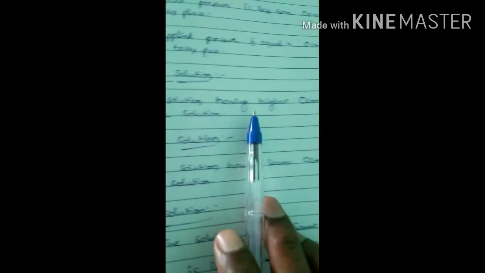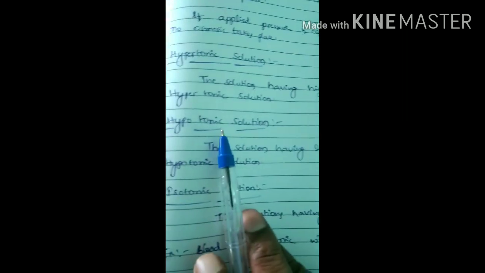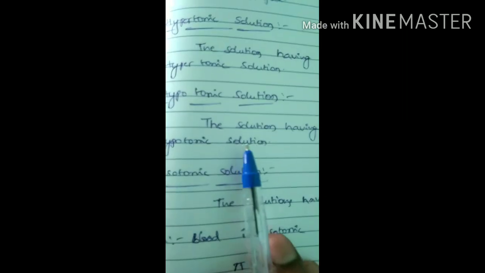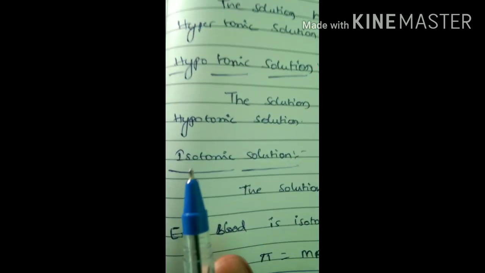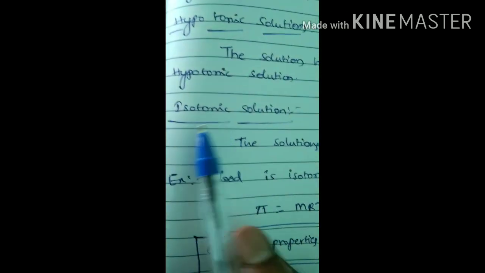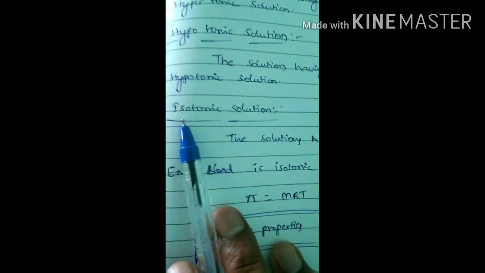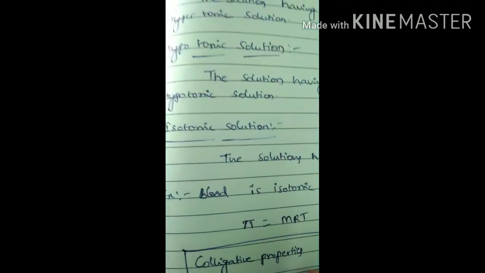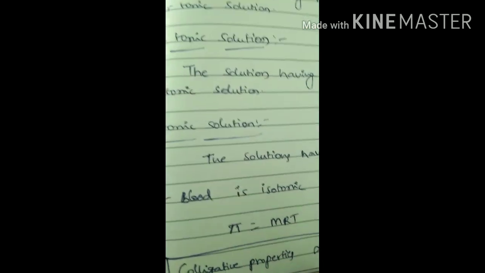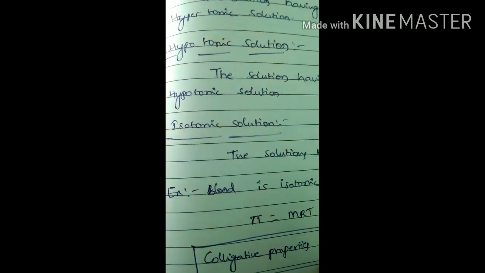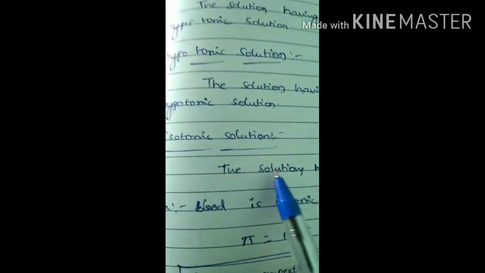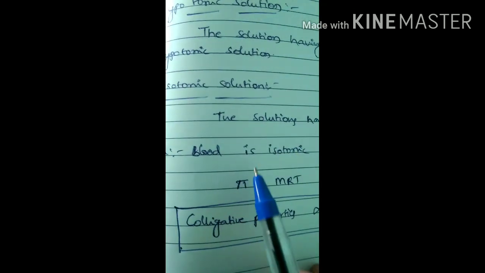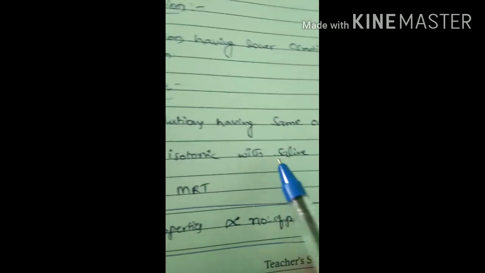So the definition: the solution having higher osmotic pressure is called hypertonic solution, and the solution having lower osmotic pressure is called hypotonic solution. Simple definitions. Next one, isotonic solution. Iso means same. If we take 2 solutions having the same osmotic pressure, then those 2 solutions are called isotonic solutions. For example, blood is isotonic with saline solution.